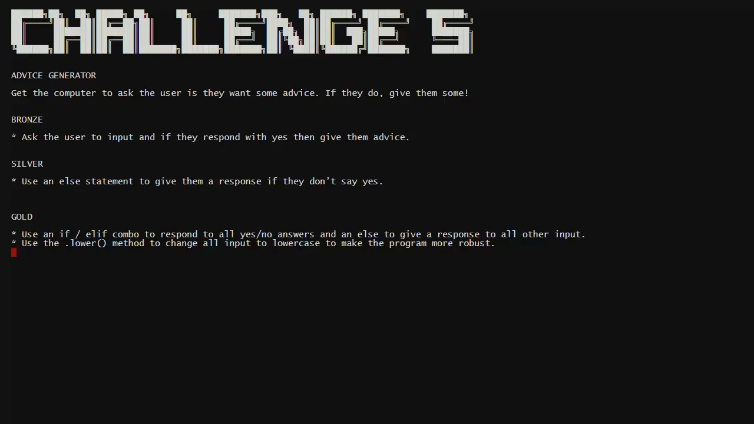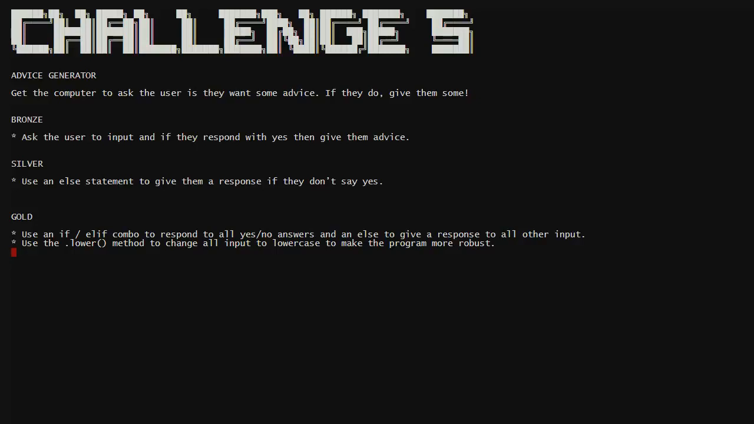Challenge 5 of the coding challenges, the advice generator. The idea of this program, nice and simple. Computer asks you whether you want some advice, and if you say yes, it gives you some advice. So 3 levels as usual.